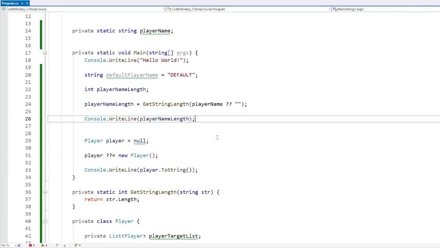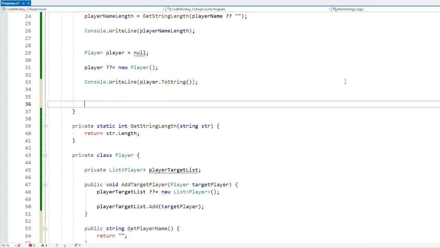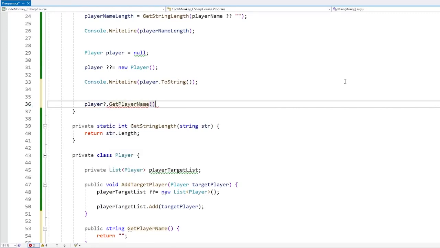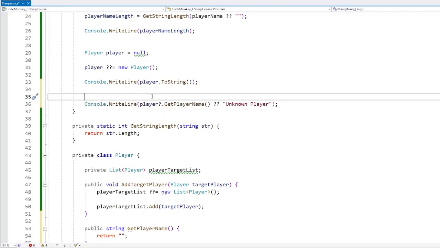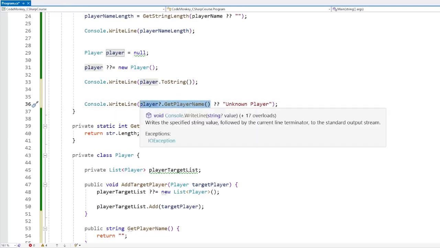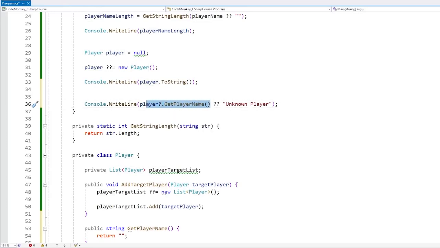Also, what we covered in the previous lecture, the null-conditional operator. Like I said, that one returns null if the left side is null. So for example, we can do player then question mark in order to make sure we run the code on the right side only if it's not null, then call some kind of function like GetPlayerName, and then have double question marks and say unknown player. So basically what this is doing is if the player is not null, then it's going to go inside the player object and call GetPlayerName, and it's going to return that. However, if the player is null, then this whole thing is going to evaluate into null, and then we have a null, then double question mark and something, so it's basically going to return this one. So if player is null, it's going to return unknown player, but if it is not null, then it's going to return the player name.